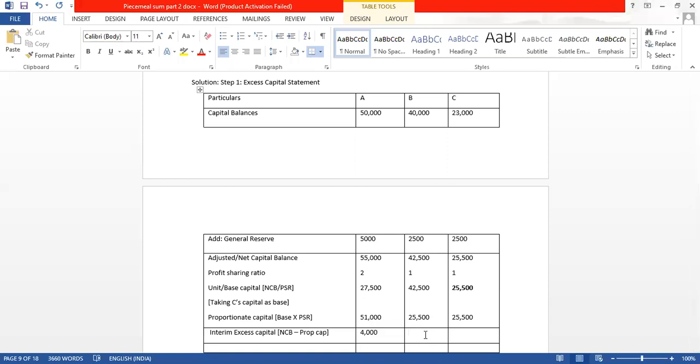42,500 is the net capital balance of B minus proportionate capital 25,500. How much are we getting? 17,000. 25,500 is the net capital balance of C, and proportionate capital is also 25,500. So we will get a nil.